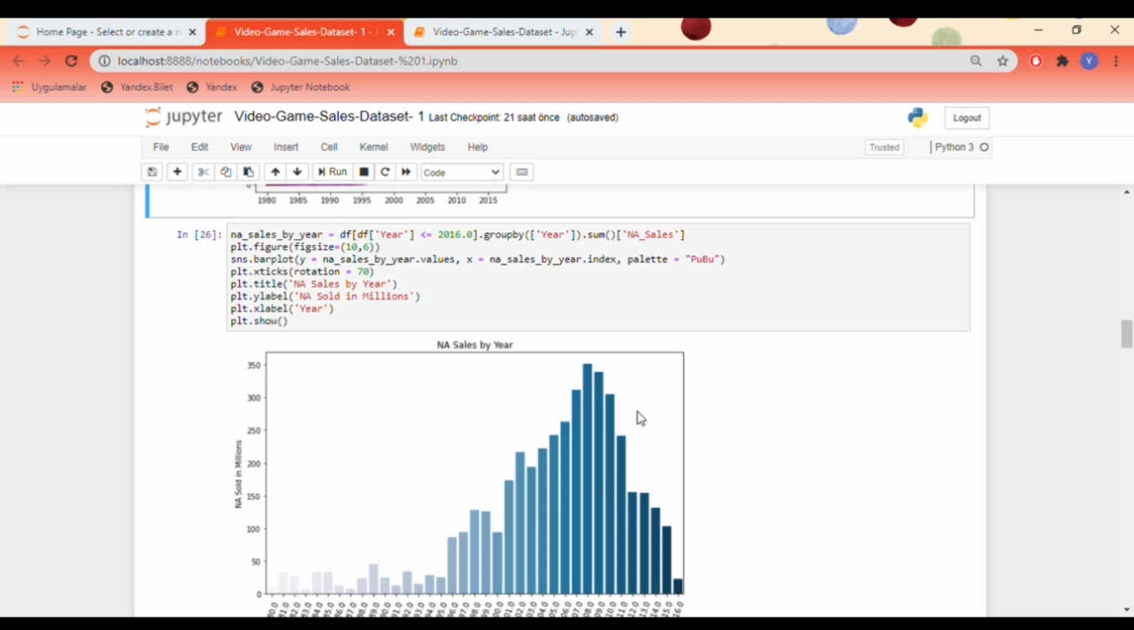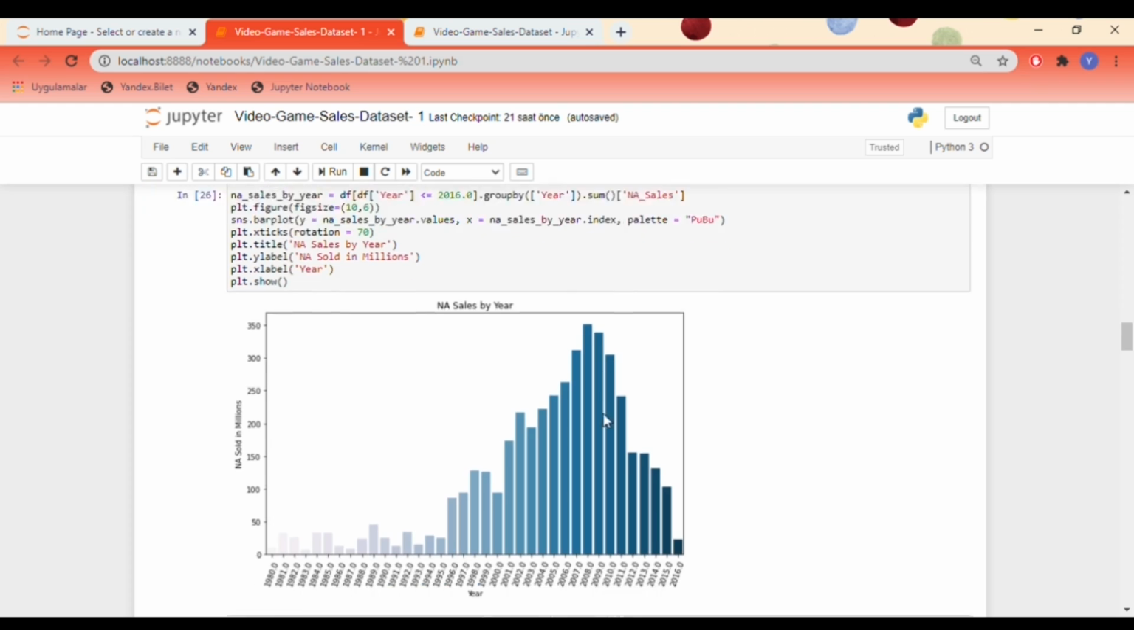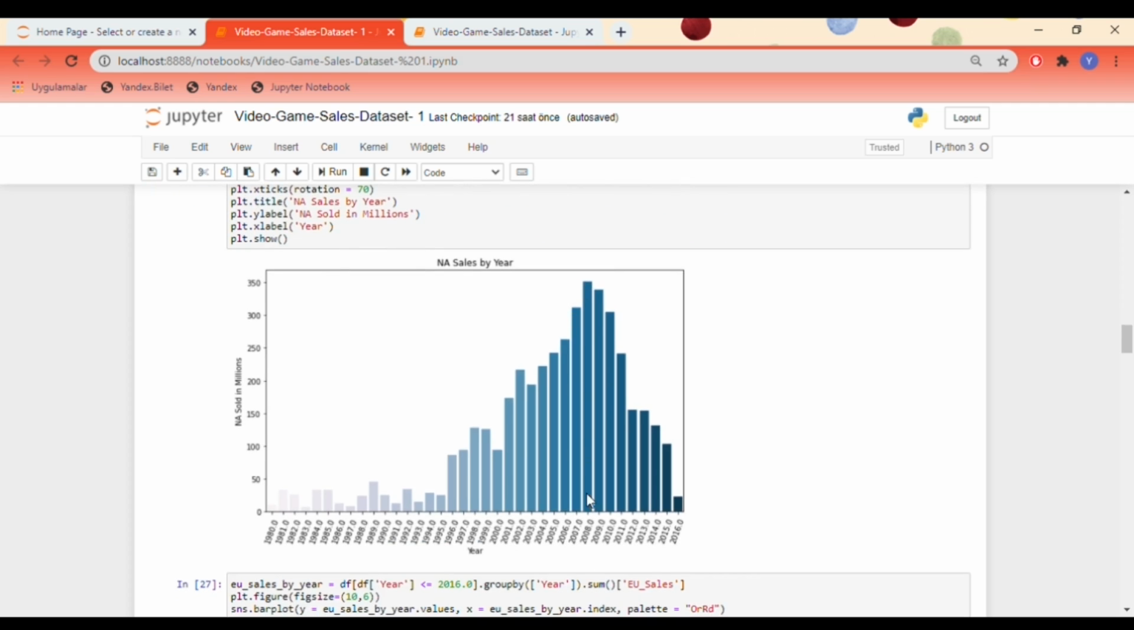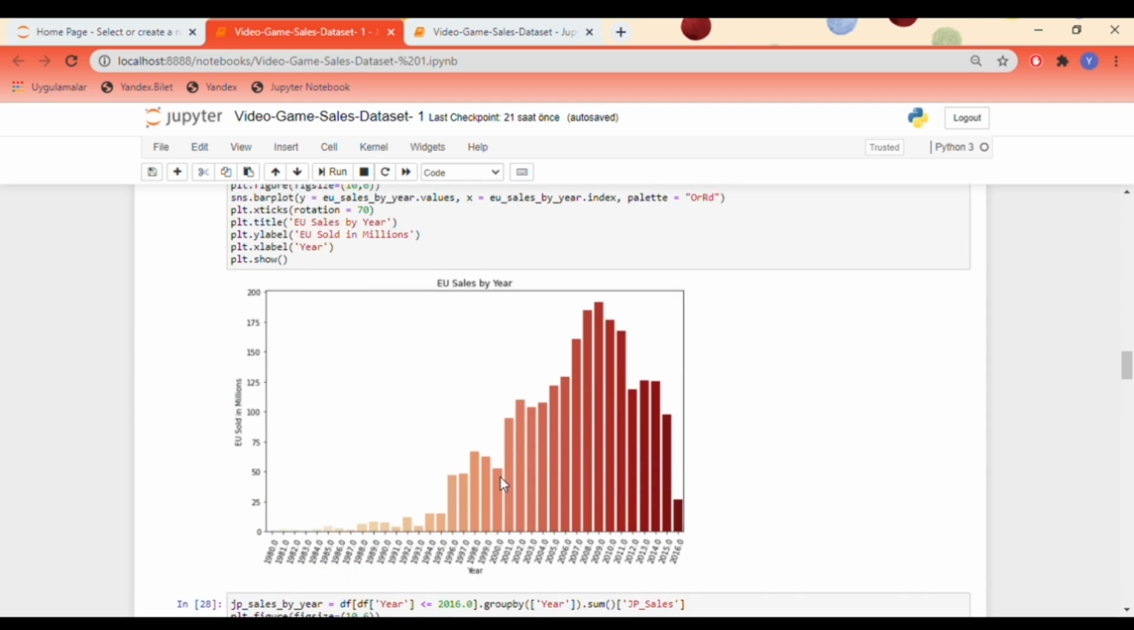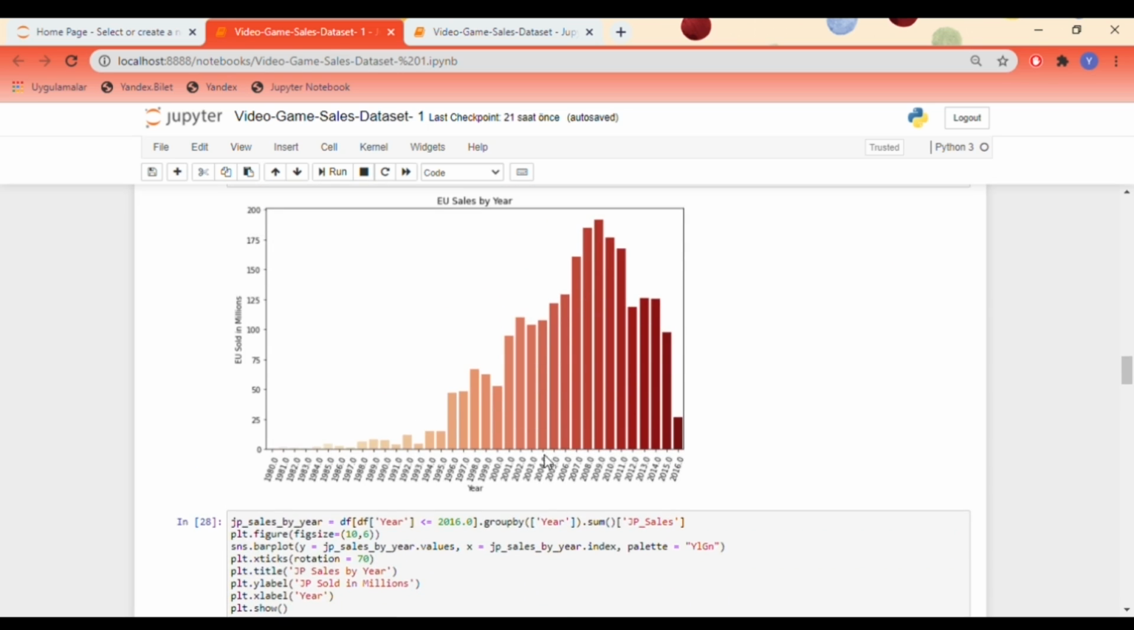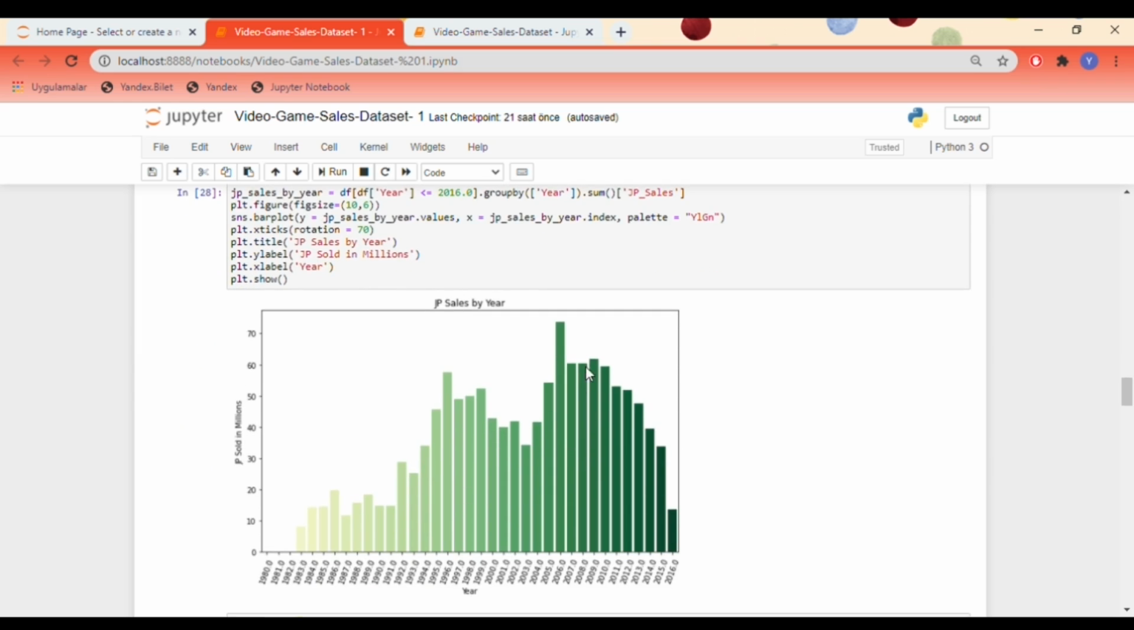If we examine the sales in the North America market, the highest sales were made in 2008 and about 350 millions. If we examine the sales in the Europe market, the highest sales were made in 2009 and about 190 millions. In 2006, the Japan market made the highest sale and about 75 millions.